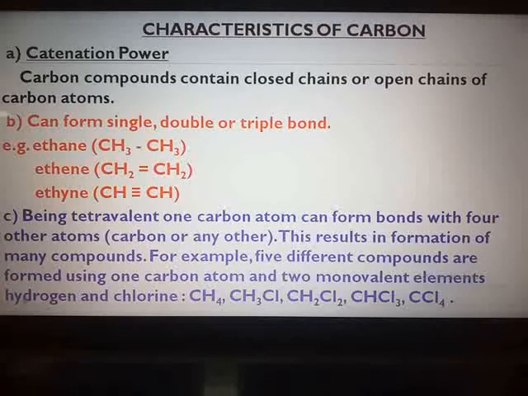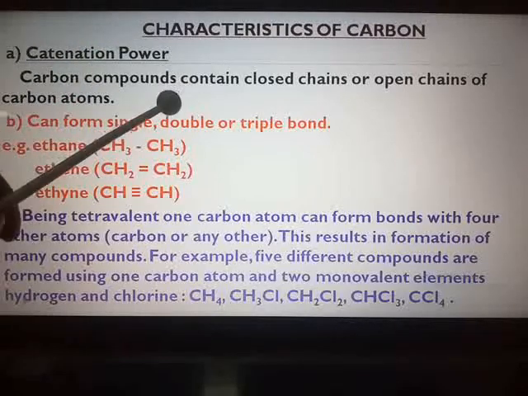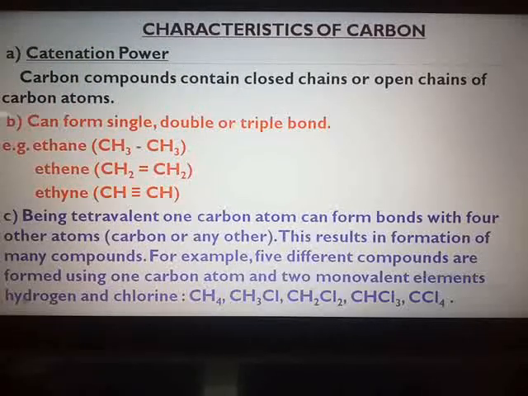Now, two carbon atoms can be bonded together not only by one single bond but also by 1, 2 or 3 covalent bonds. One is called a single bond, two a double bond, and three a triple bond.